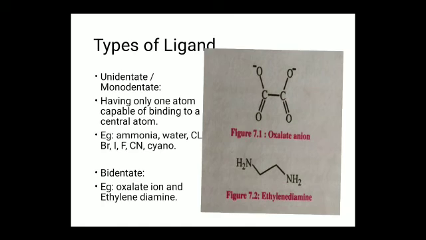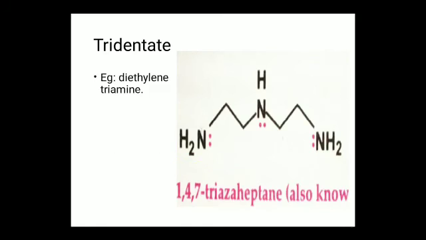Bidentate ligands are capable of binding through two atoms to the central atom. Examples are the oxalate anion and ethylenediamine.